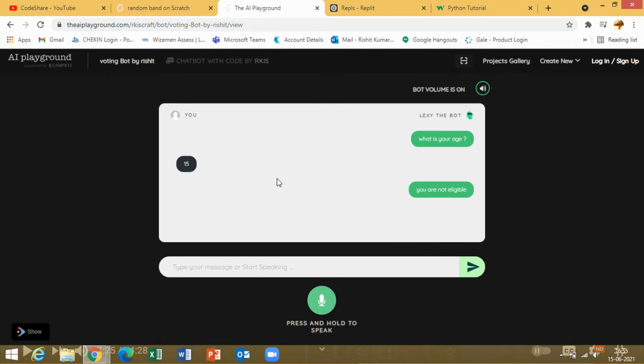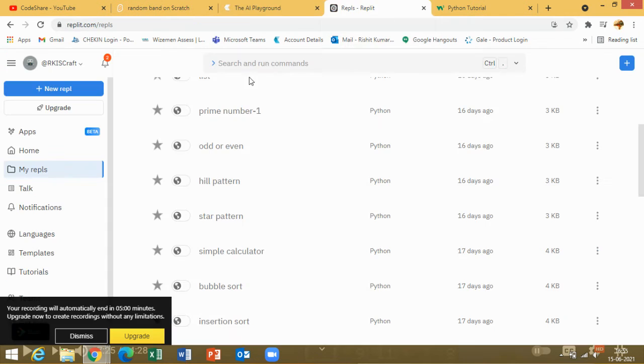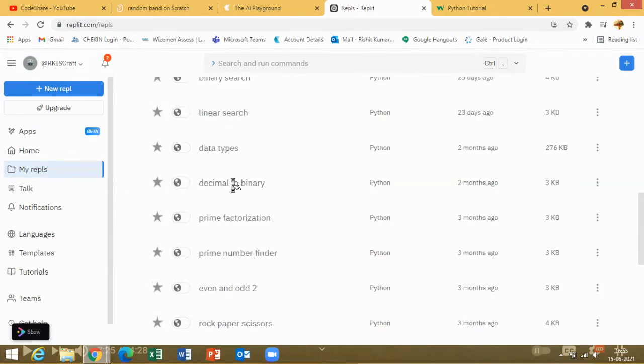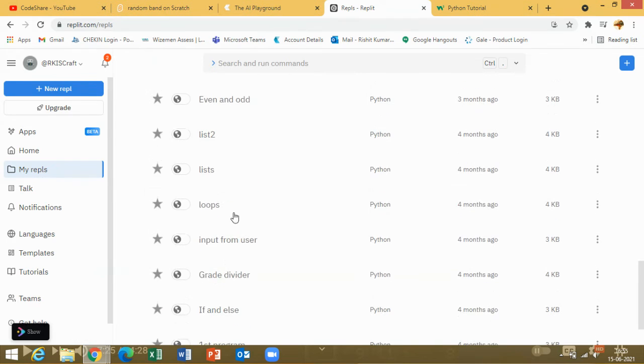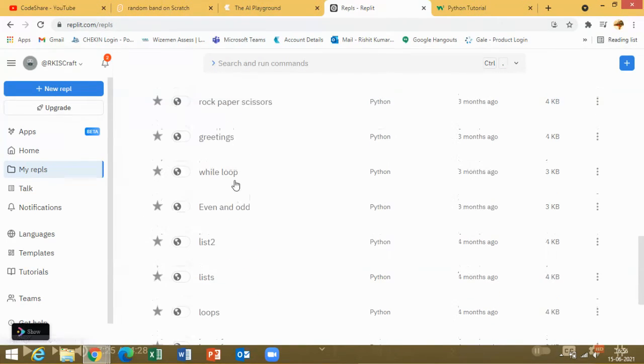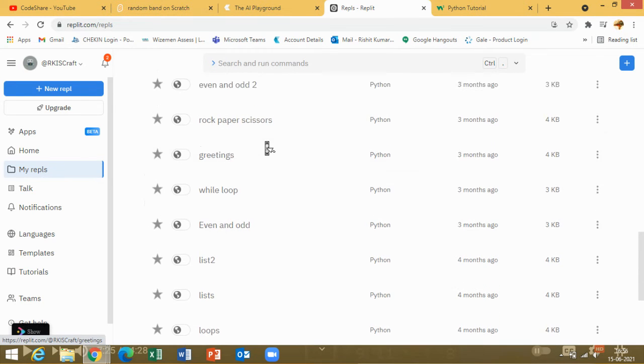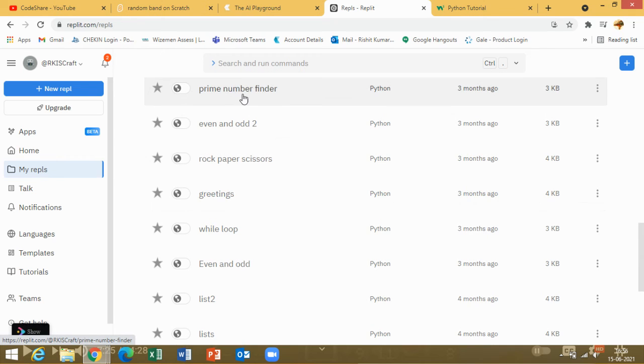which will give the result as per your search. But in REPL or Python, you have to remember those functions. So if I go all the way at the bottom, there's if and else, input from the user, then there's loops, lists, and then there will be variables, containers, while loop, and then even small projects like even and odd, and then rock paper scissors, and prime number finder.